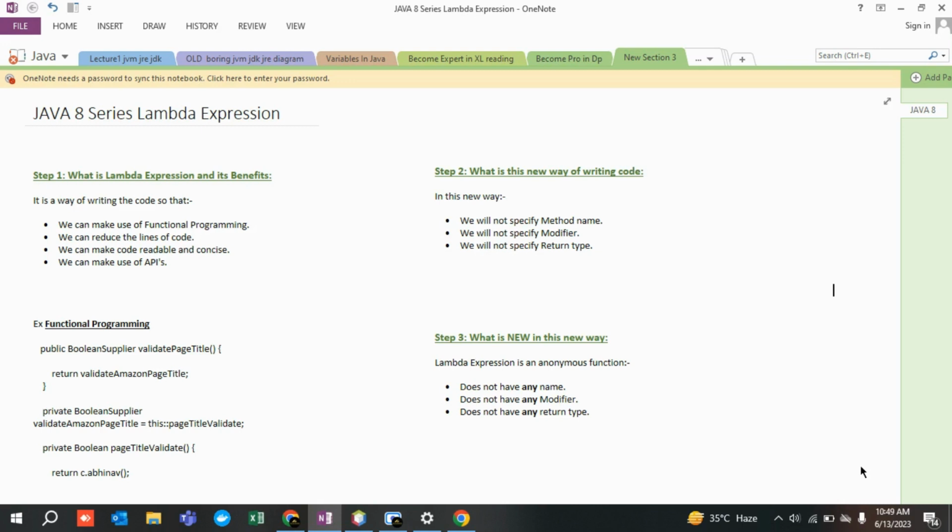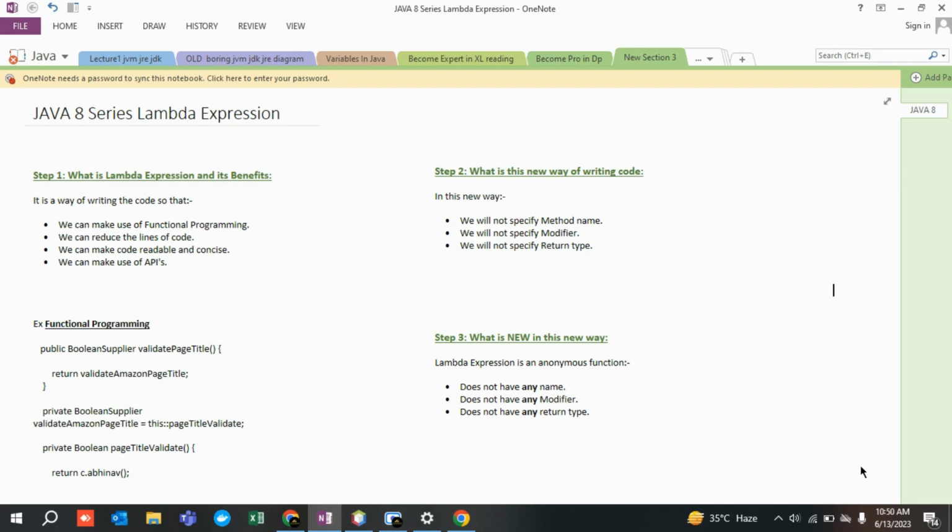And the very first reason why we need to go for the Java 8 series: right now, talking about people who have started learning Java, or experienced people working in the automation field, even if you go for an automation interview, they won't only be asking questions related to core Java.